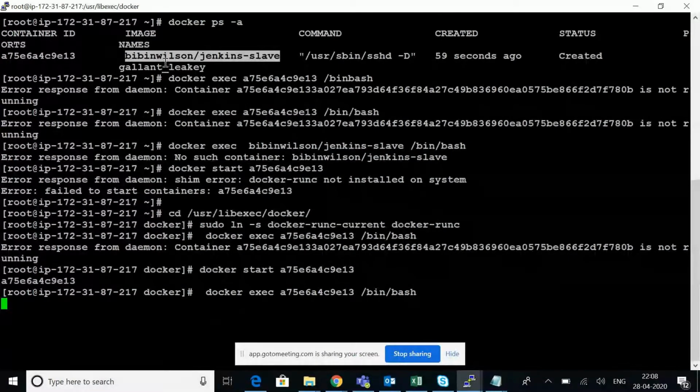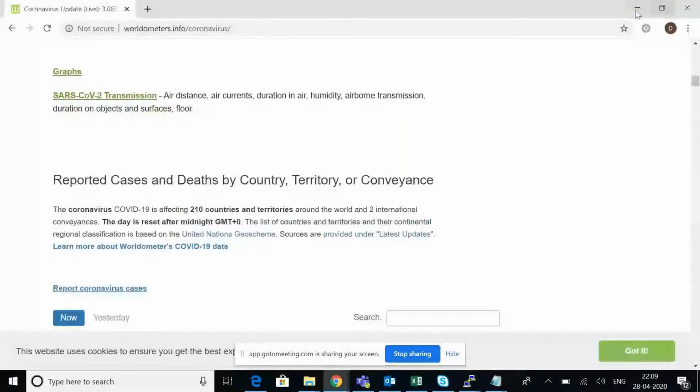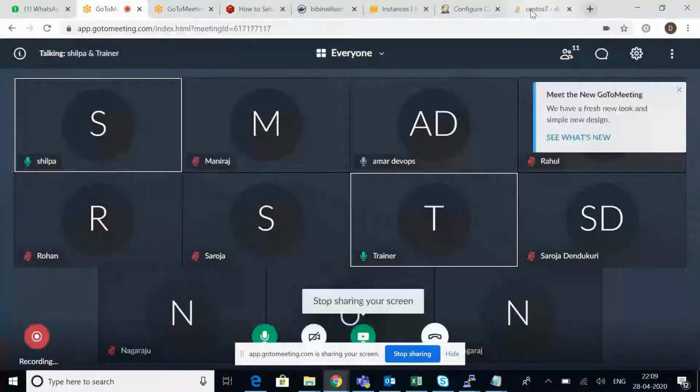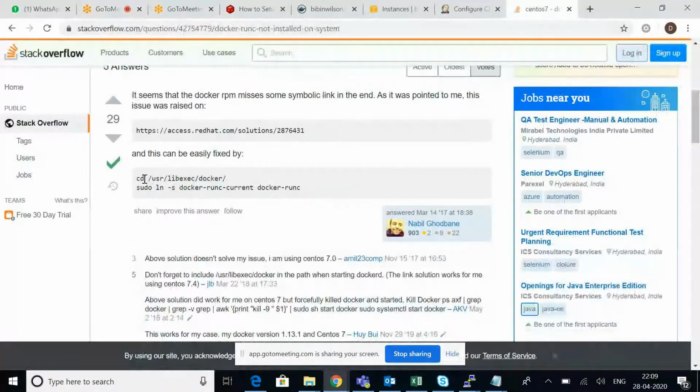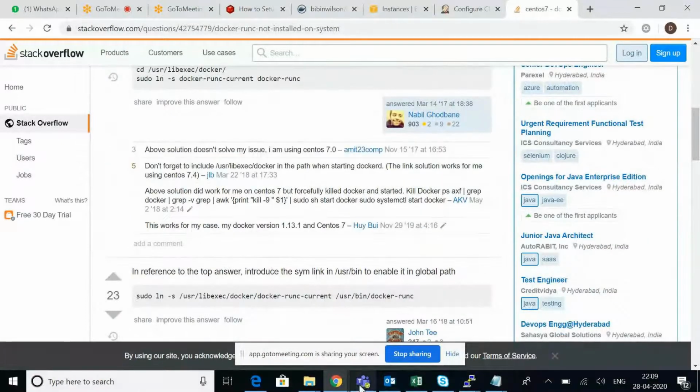I want to check what all applications are installed in this particular image, so I have to start the image and execute it. But the problem is I'm not able to log into this image. I searched a few links, and they mentioned it's a very simple thing that you can resolve using these two commands, but it is not resolving. It is not logging in to the Docker.